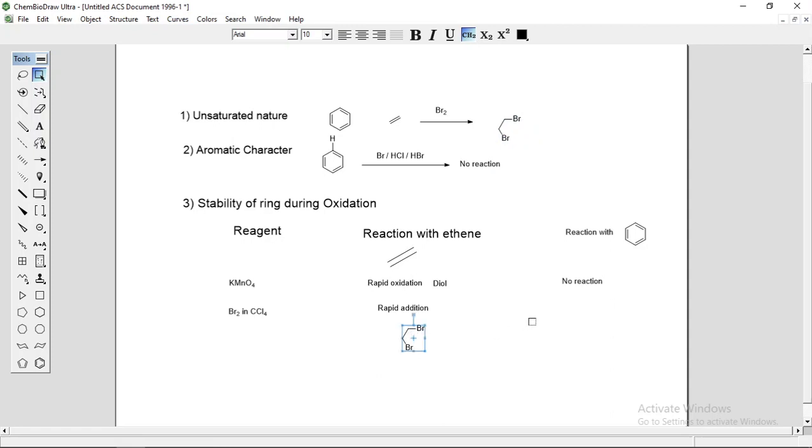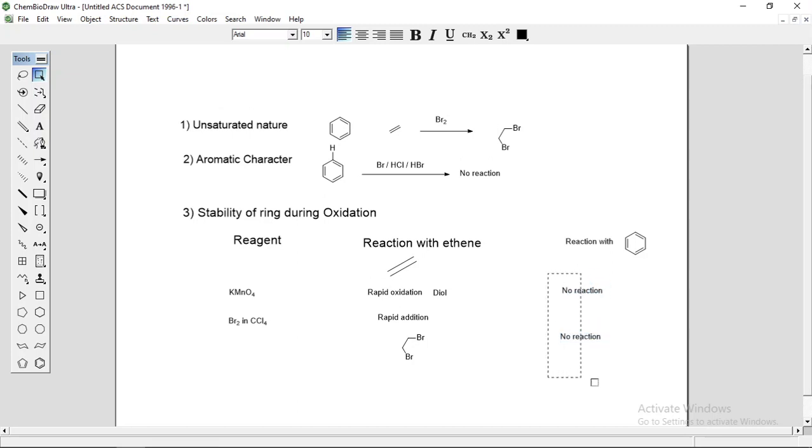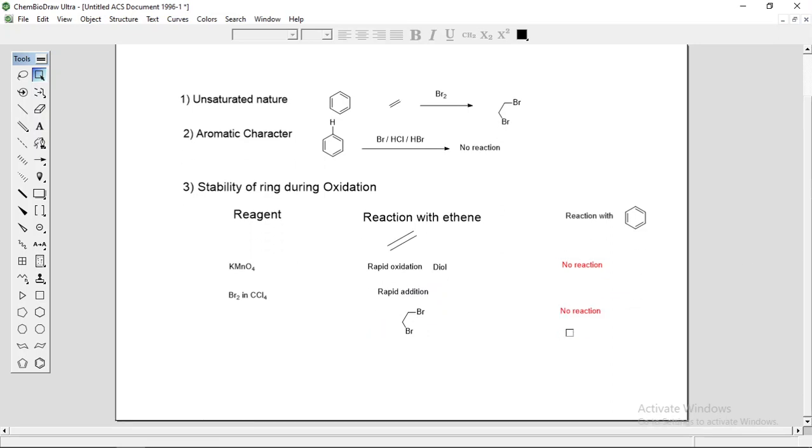But benzene, when reacted with Br2 in presence of CCl4, gives no reaction, because aromatic compounds do not undergo addition reaction.